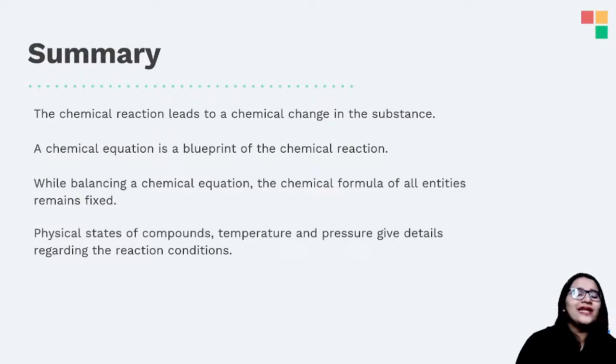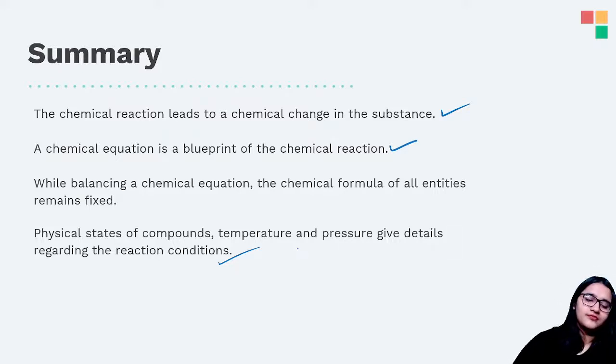Okay, so let's quickly summarize whatever we have studied till now. We have understood that a chemical reaction leads to a chemical change in the substance. A chemical equation is a blueprint of a chemical reaction. While balancing a chemical equation, the chemical formula of all entities remains fixed. The chemical formula never changes; you cannot make H2O into HO2. Physical state of compound, temperature and pressure give details regarding the reaction conditions. Just as to be happy you require a set of conditions, similarly, for a reaction to take place, you require a set of conditions. Clear?